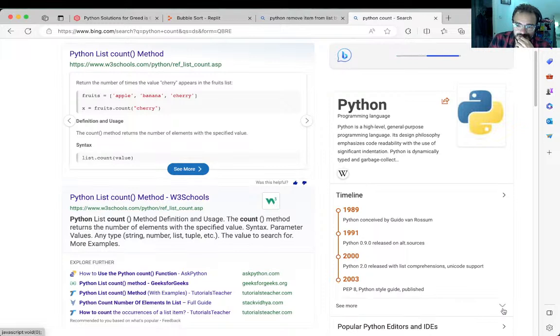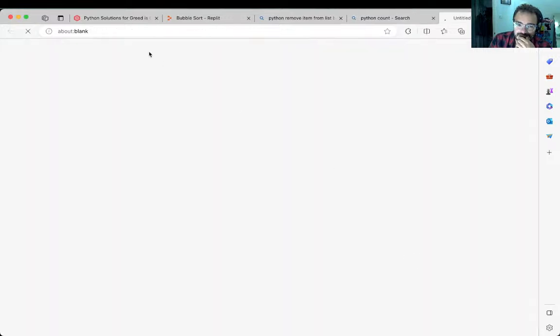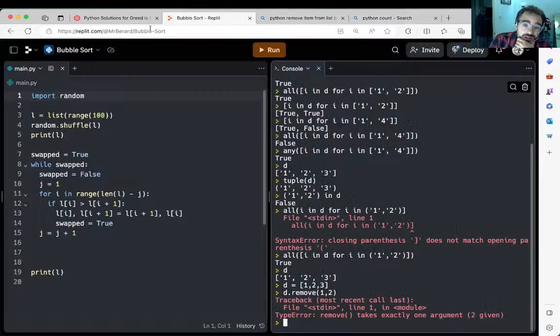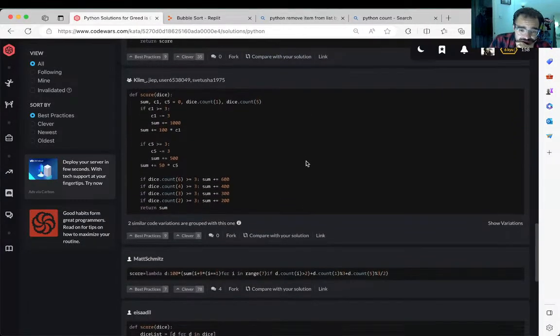Pep 8. When's Pep 20? Shortly after, presumably. List comprehensions. Yay! They added dictionary comprehensions in Python 3. Okay, I think that's it. I mean, I like the solutions. This took far much longer.